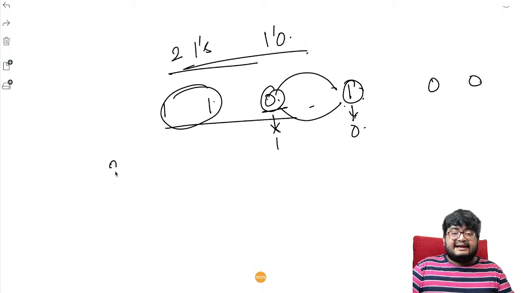So let's say there are x number of mismatches. The total number of mismatches in the first half, only in the first half we are concerned about, the total number of mismatches is x. So we can pair them up and basically solve the question.